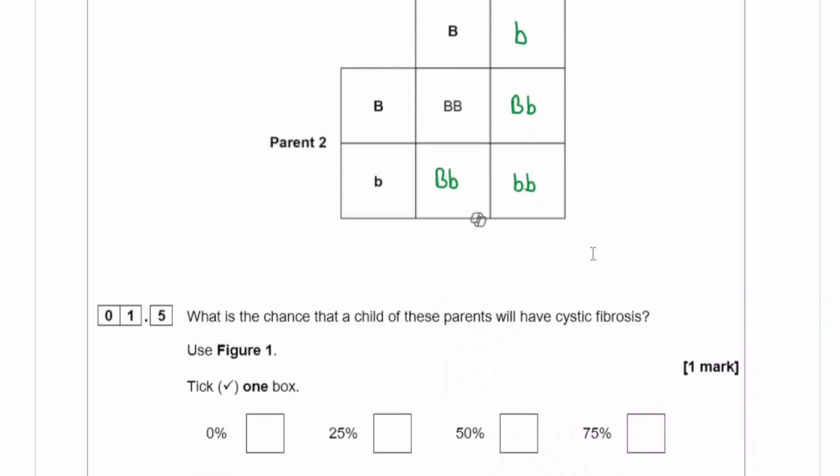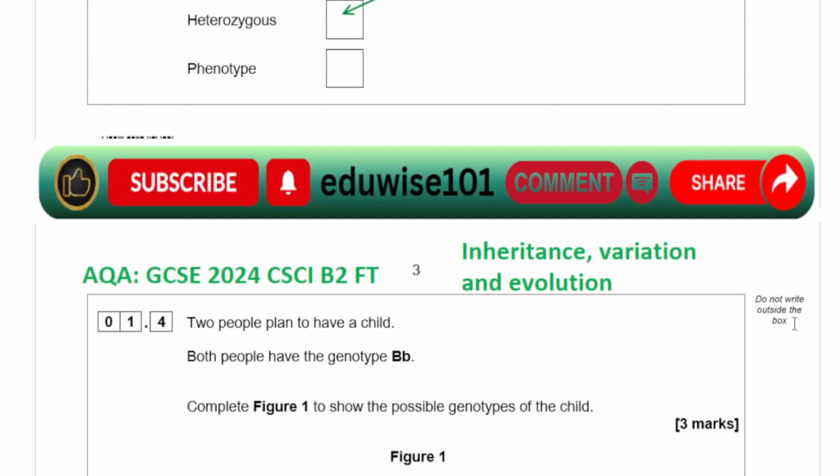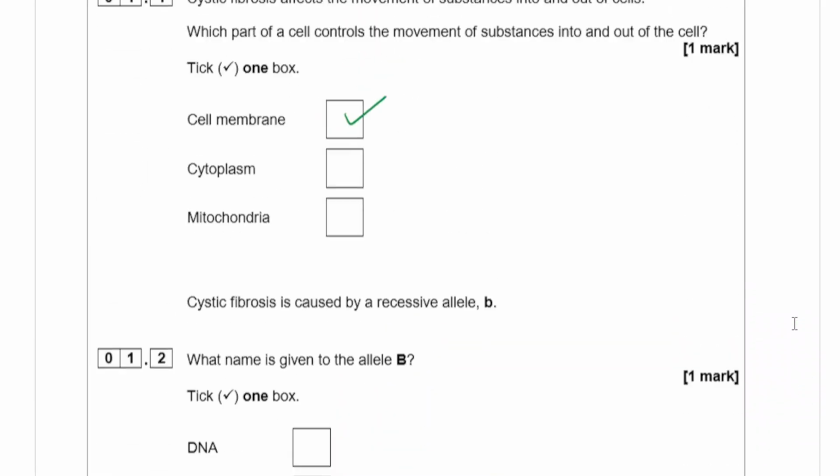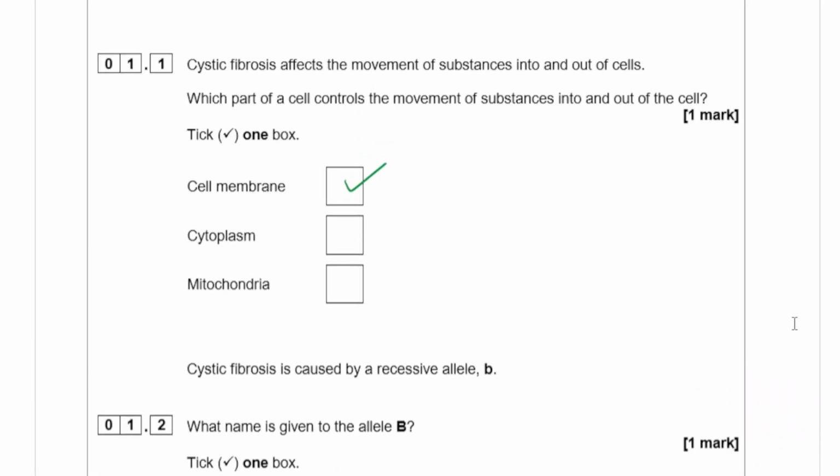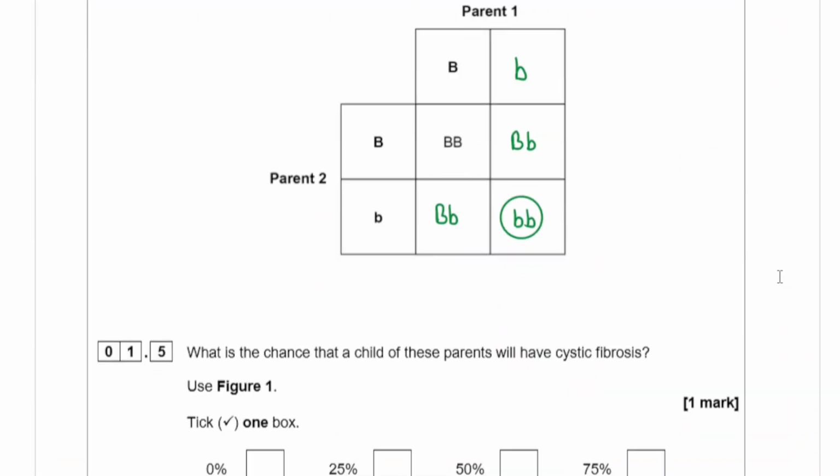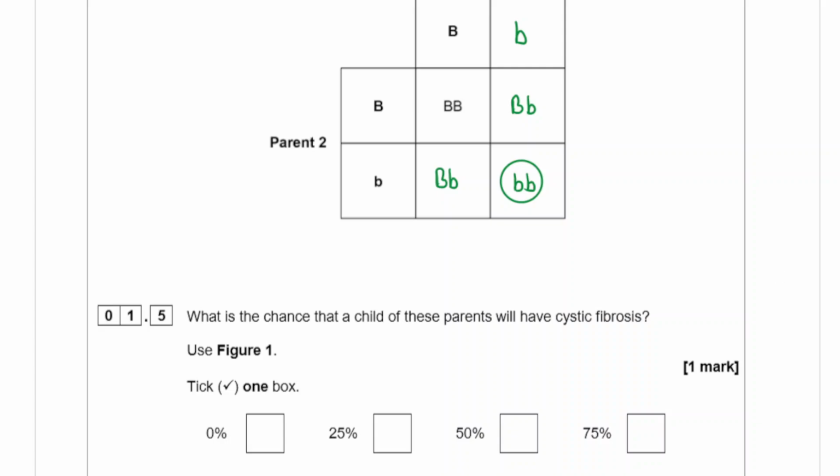What is the chance that a child of these parents will have cystic fibrosis? Now, it's a recessive allele, isn't it? So let's read that again. Cystic fibrosis is caused by a recessive allele b. So if it is recessive, then it means you need both these alleles. So you have a 25% chance because it's 1 in 4.